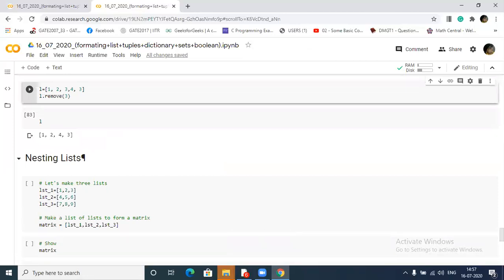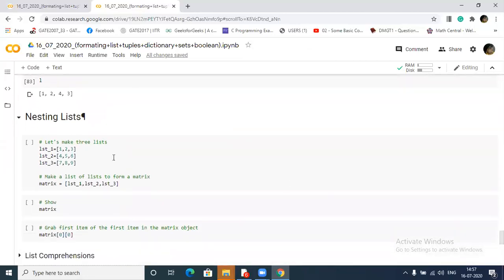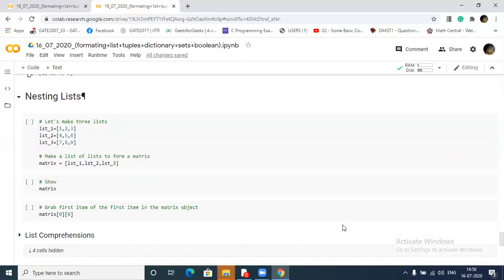So now nesting list: 1 2 3, 4 5 6, 7 8 9. We have stored them in a list, so it contains lists inside the list. This is a matrix. And what does 0 0 mean?